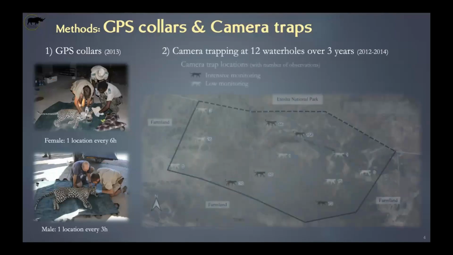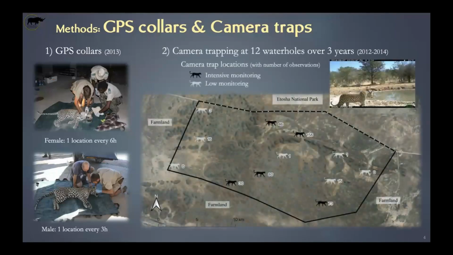And then we used camera trapping at 12 waterholes over 3 years, so 2012 to 2014. You'll notice that that overlaps the GPS collar period. And this is a map of where the camera traps were located. And in black, you have the waterholes that were intensively monitored. So there was long-term monitoring.